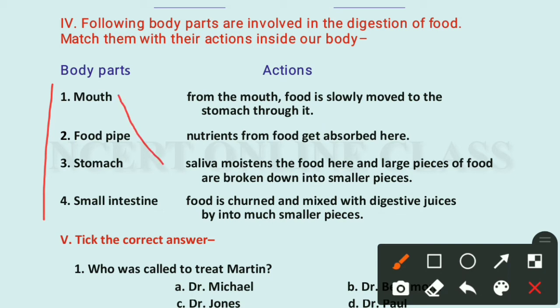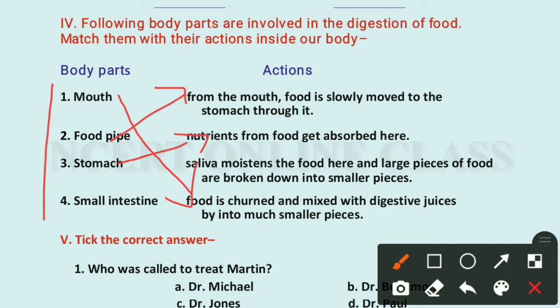So the mouth is related to this one. Then the food pipe. From the mouth, food is slowly moved to the stomach through it. The food pipe's work is related to this one. Then the stomach. The stomach's work is